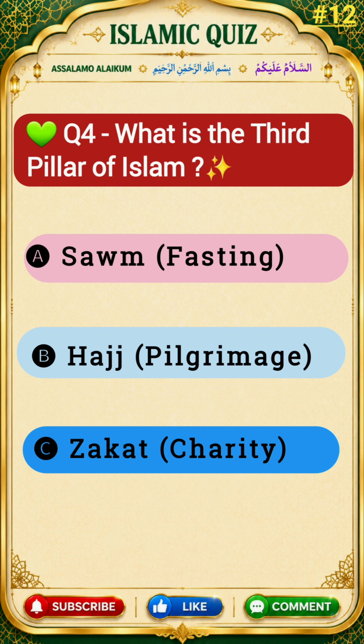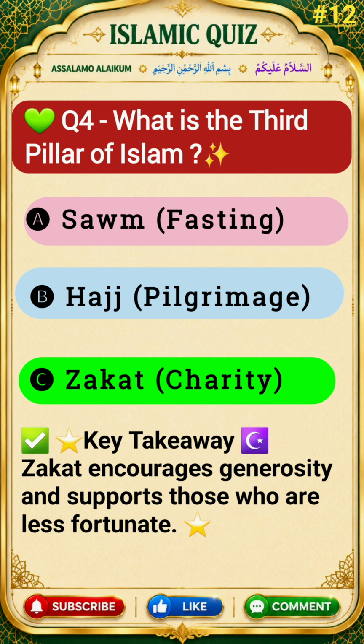Question 4. What is the third pillar of Islam? Options are A. Sawm, fasting, B. Hajj, pilgrimage, C. Zakat, charity. The correct answer is option C, Zakat, charity.